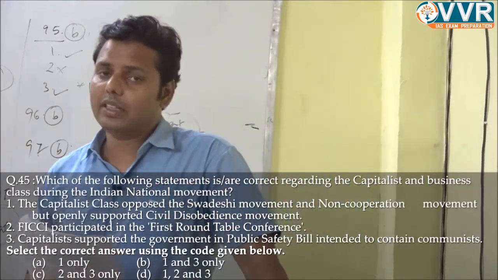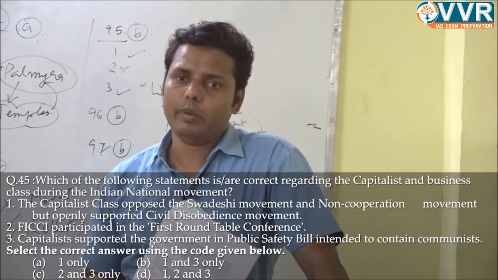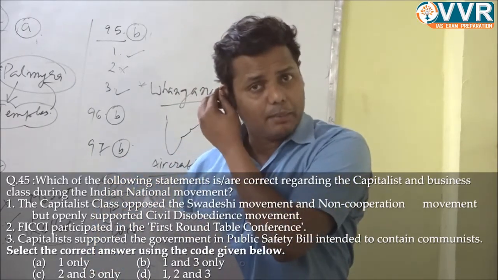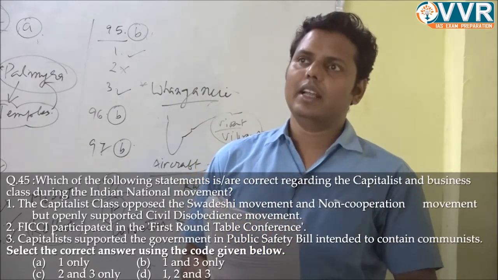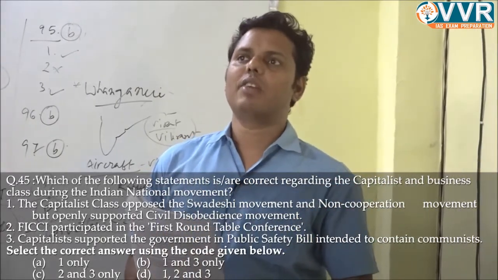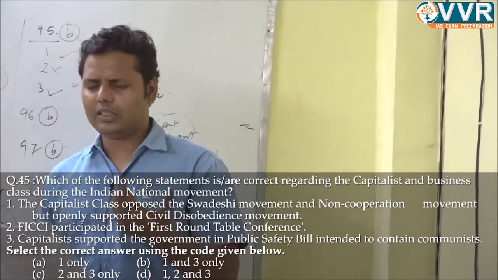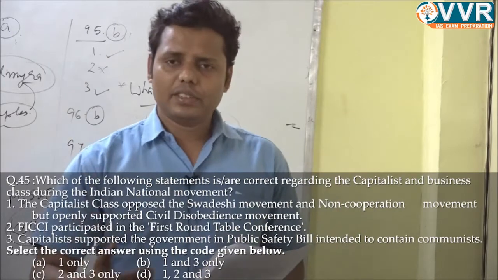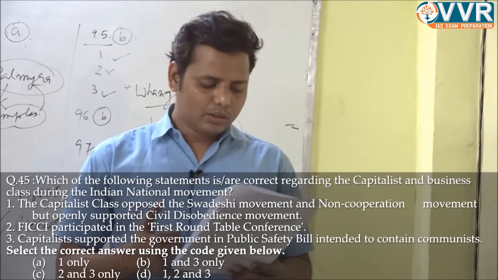But the situation completely changed during the civil disobedience movement, because immediately before it we saw the Great Depression, right? And definitely we can find the negative impacts of this Great Depression on the Indian capitalist class. They started realizing that if they had their own government, they would get a better atmosphere in which to flourish. That is why they decided to support their own government, the efforts of the civil disobedience movement and of the Indian freedom movement. So the first is correct.